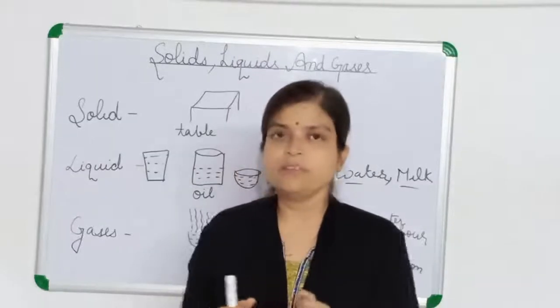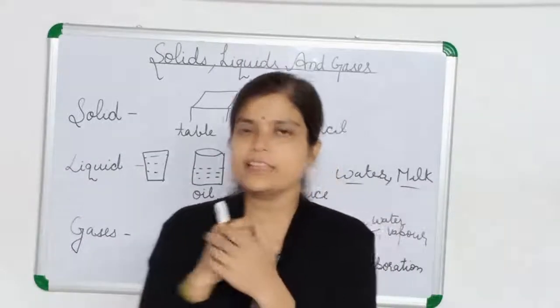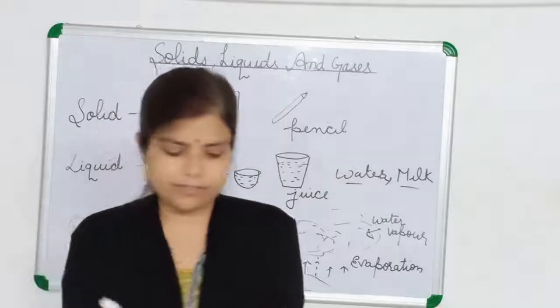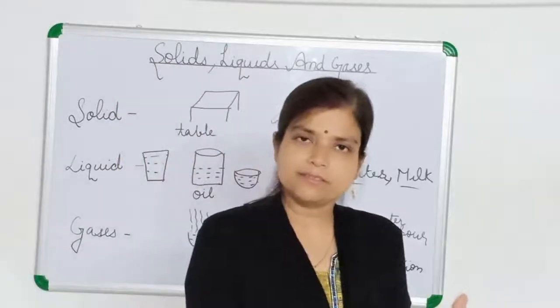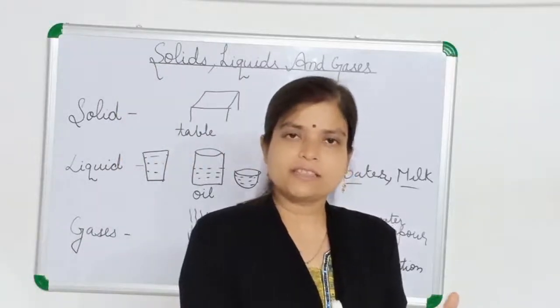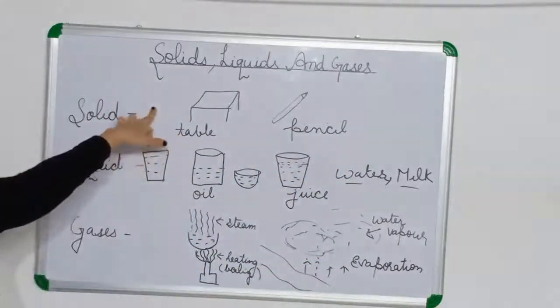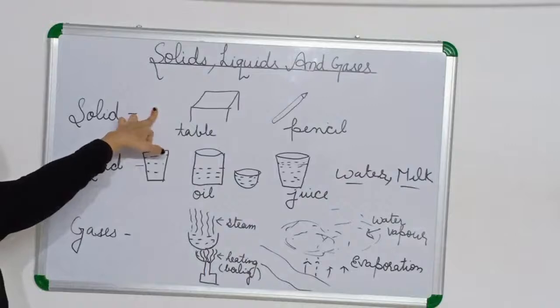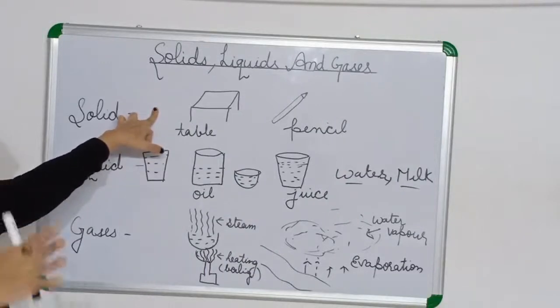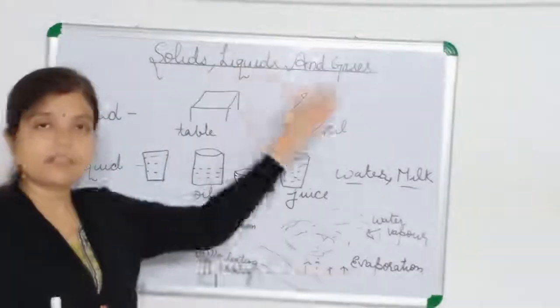We adjust ourselves like that, but the table we cannot shrink. So they have definite volume also. They occupy definite space also, okay. Table, pencil means solid material.